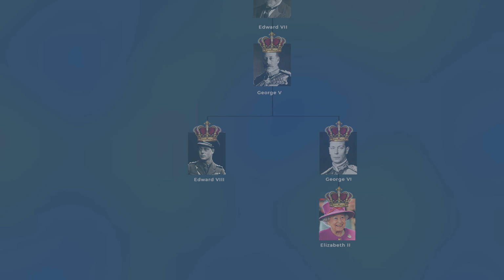And there we have it. Egbert of Wessex names himself King of England, and with a few bumps along the way, we come directly to Elizabeth II.